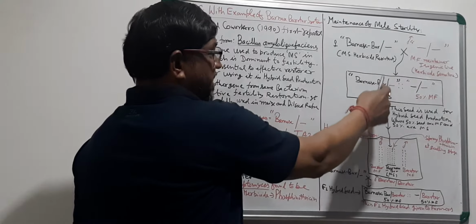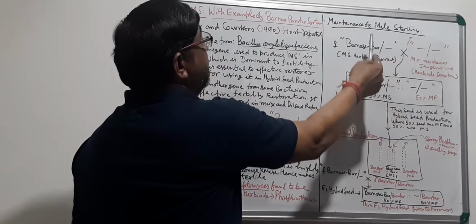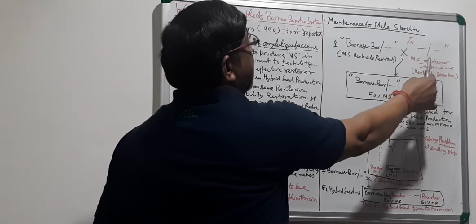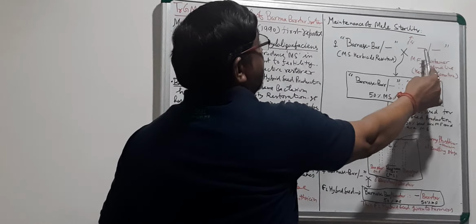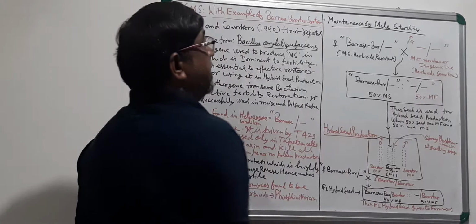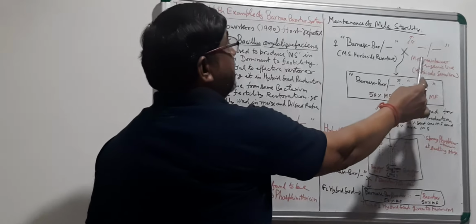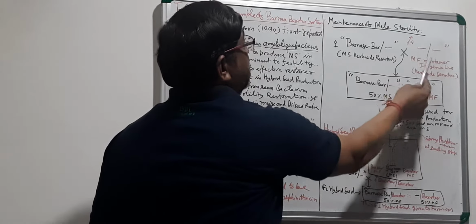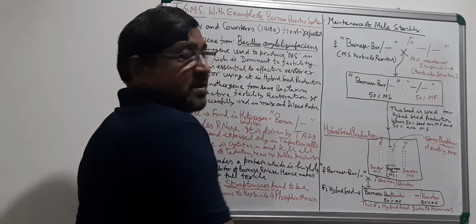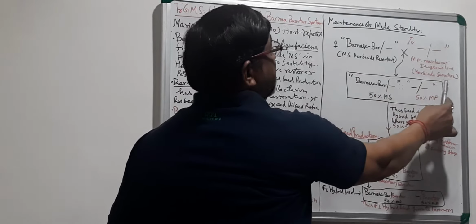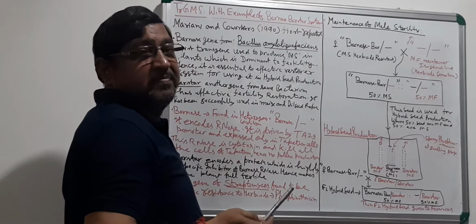So maybe 4 rows of this Barnase-bar, and 2 rows of normal. You see, the normal allele is here. This is the normal maintainer. This is the isogenic line of this Barnase-bar, which is herbicide sensitive.